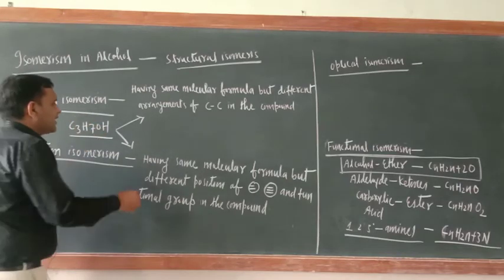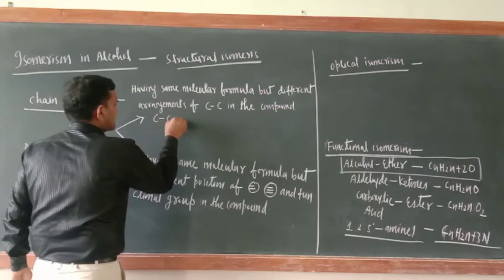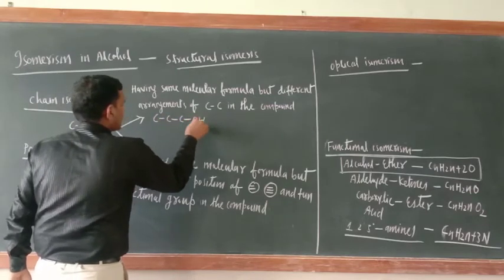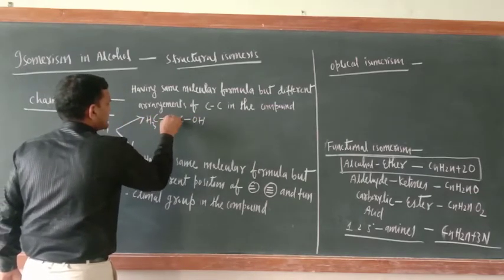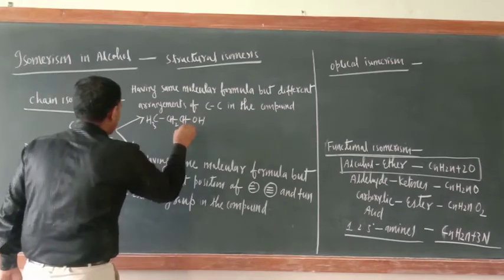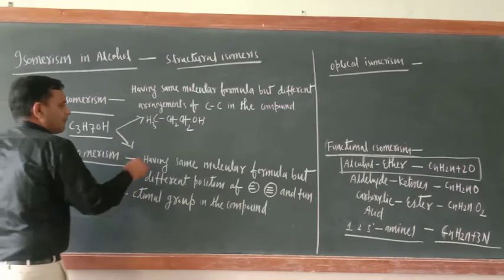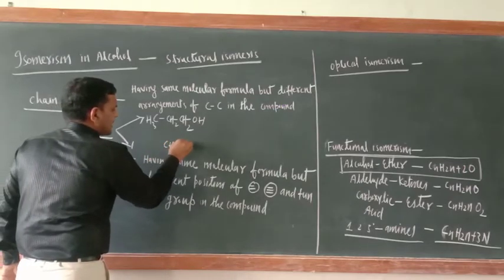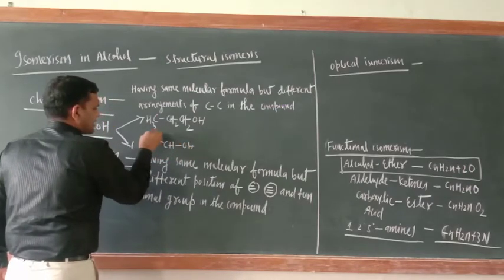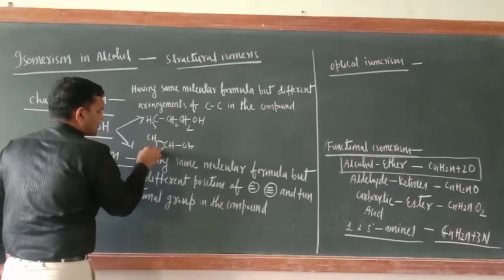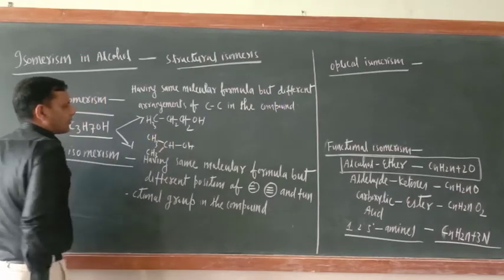Just see here, CCC-OH. So what is here? CH3, CH2, CH2OH. The molecular formula is the same. Another compound can also be prepared: CH-OH, with CH3 here and CH3 here also. Now try to understand.